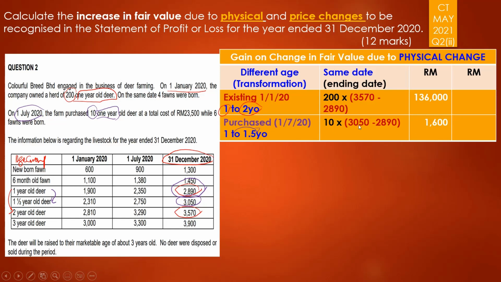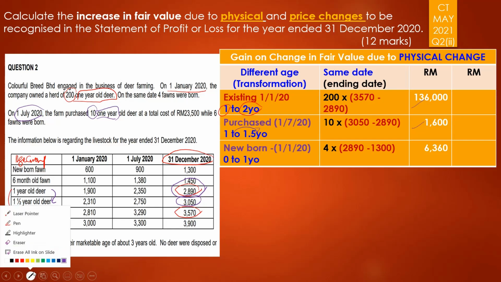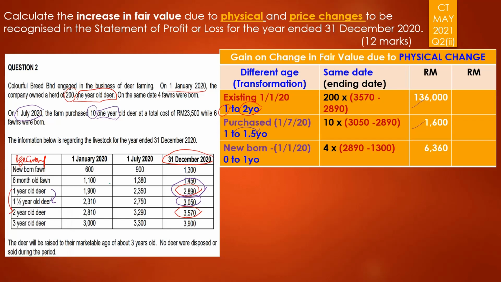So you get the figure 1006, by taking the difference in the fair value. Next, I'm doing the ones that were newborn, the ones that you have on 1st of January. The newborn on 1st of January will now grow, at the end of the year, to become 1 year old, because at first it was just a fawn. Now it is going to be a deer, 1 year old deer. So one after a year.